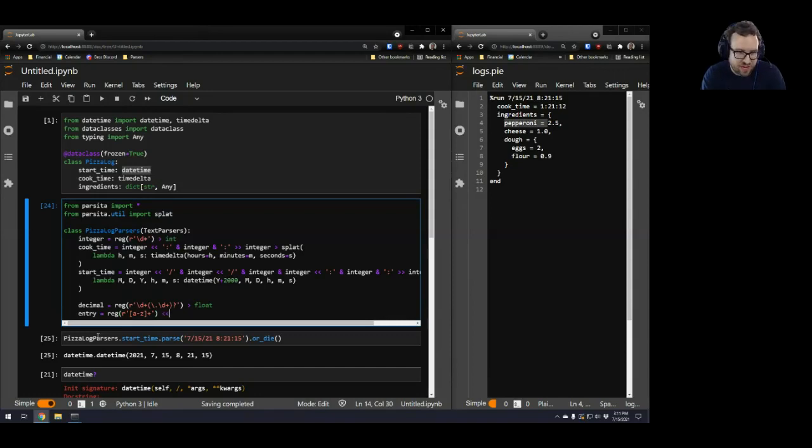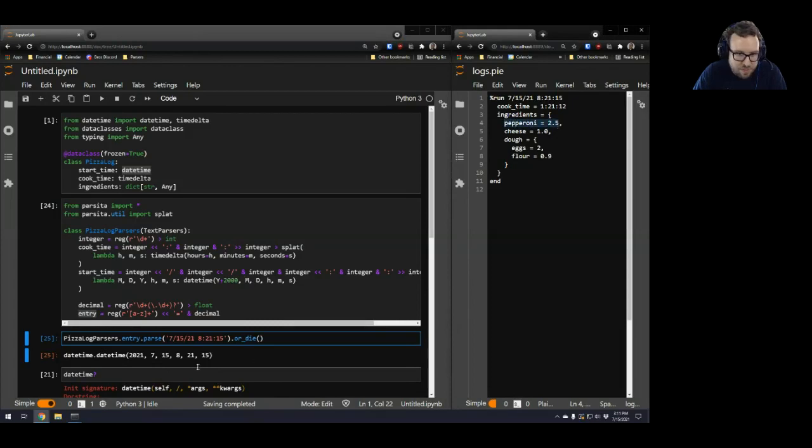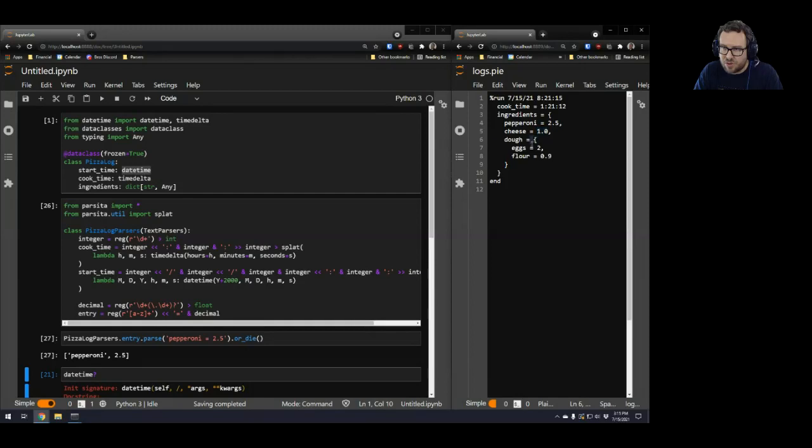And then an equal sign, which we don't want. It's just a delimiter followed by the decimal that we just defined. So let's parse one of these. And sure enough, all right. So there we got an entry, a name, and the thing it's pointing to. And this is not entirely correct because it's not just a number it can point to. It can then point to an ingredient itself.